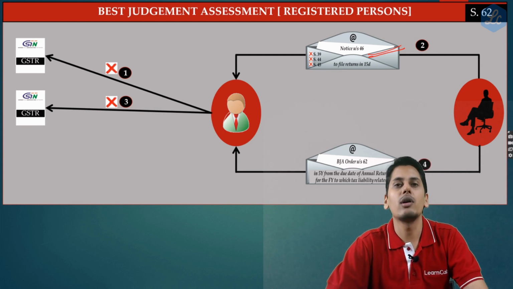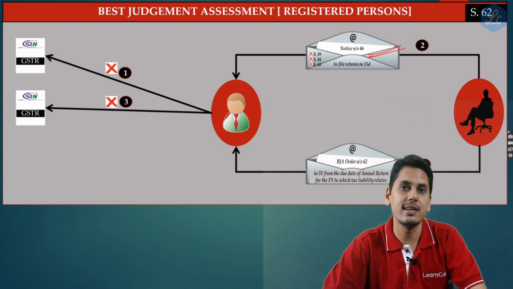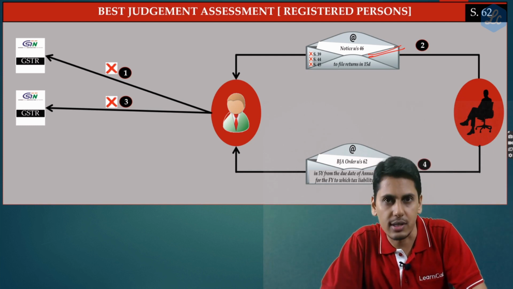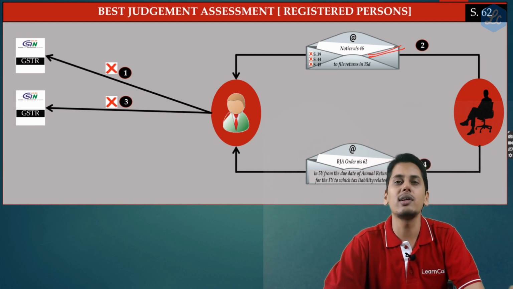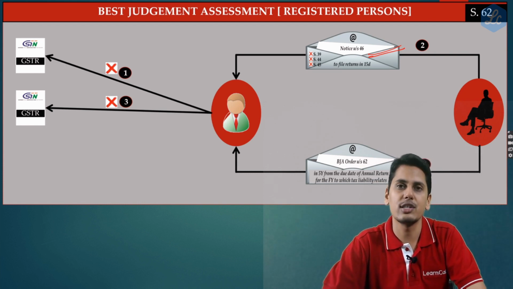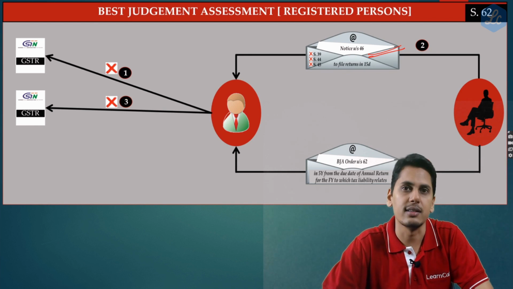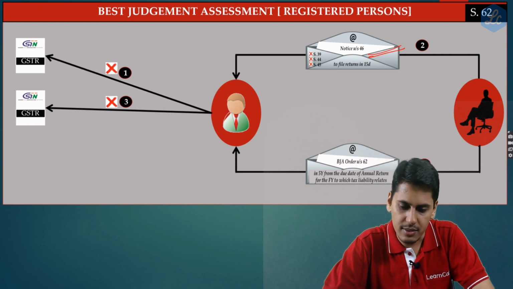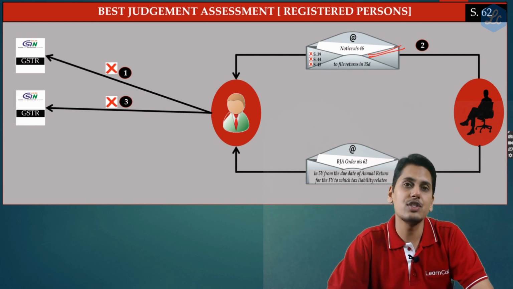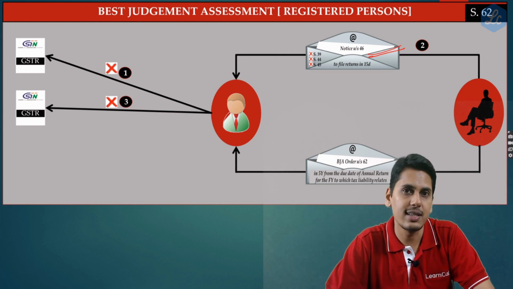The only point which I wanted to highlight is this order under section 62 is without any show cause notice. It is although following the notice under section 46, but the notice under section 46 is only a reminder notice asking him to file the returns. It is not a show cause notice. So now friends, the officer gives a best judgment assessment order under section 62.